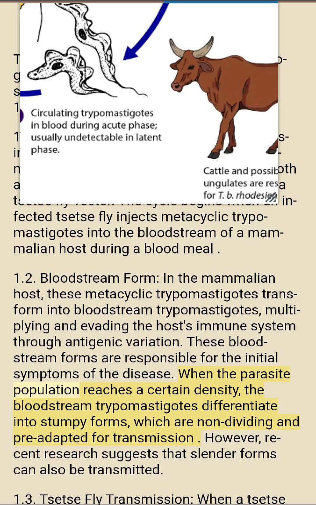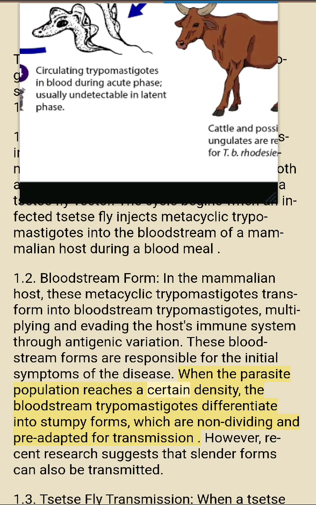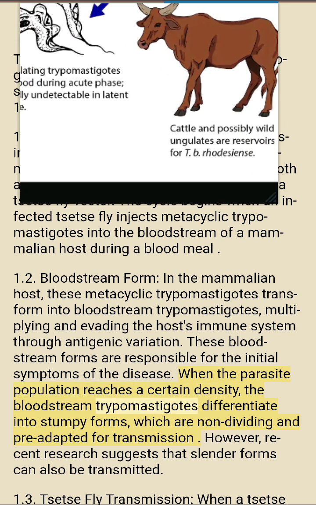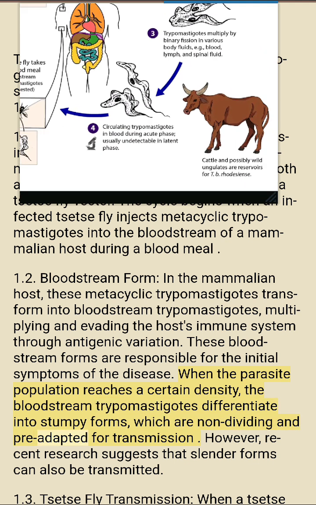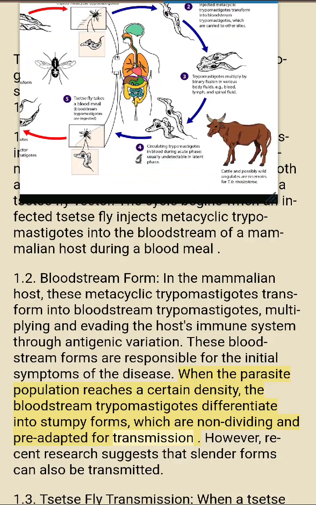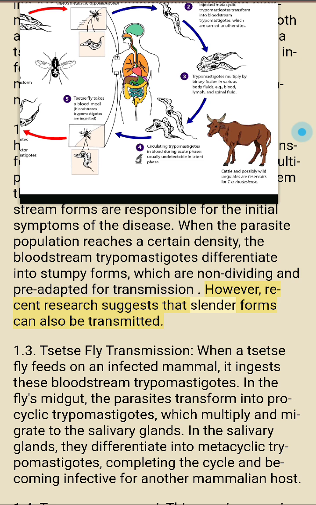When the parasite population reaches a certain density, the bloodstream trypomastigotes differentiate into stumpy forms, which are non-dividing and pre-adapted for transmission. However, recent research suggests that slender forms can also be transmitted.